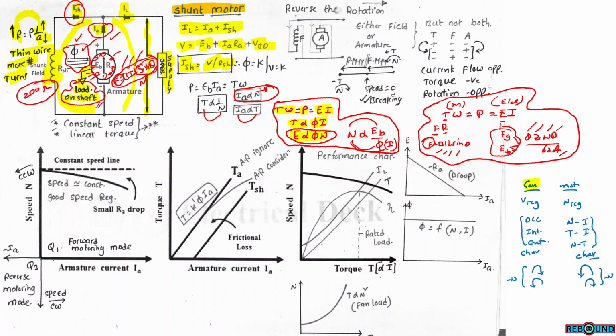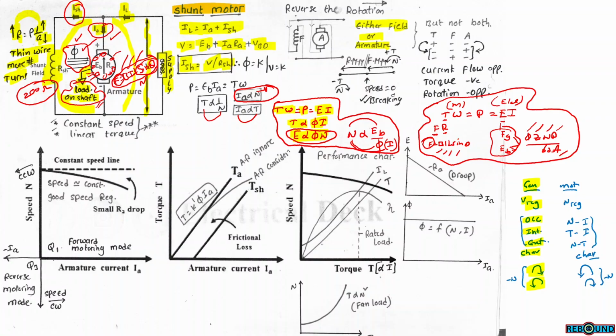So if the machine is working as generator, then voltage regulation is important. Type of characteristics: open circuit characteristics, internal characteristics, and external characteristics. These are important characteristics. By default, the generator rotates in clockwise direction and its direction can be reversed by changing either field winding or armature winding, but not both at a time.